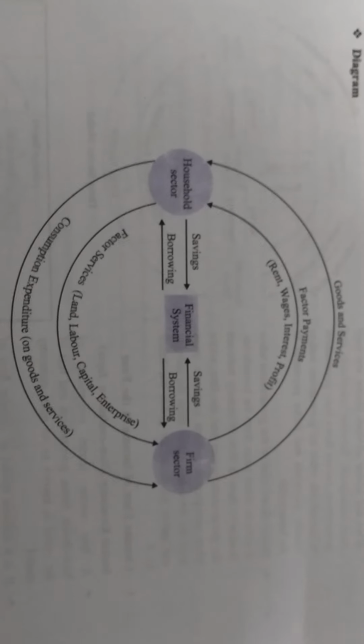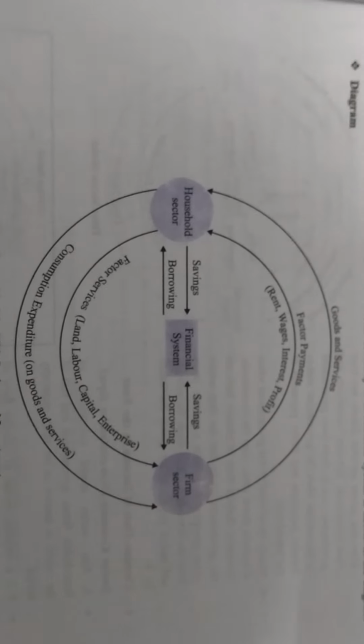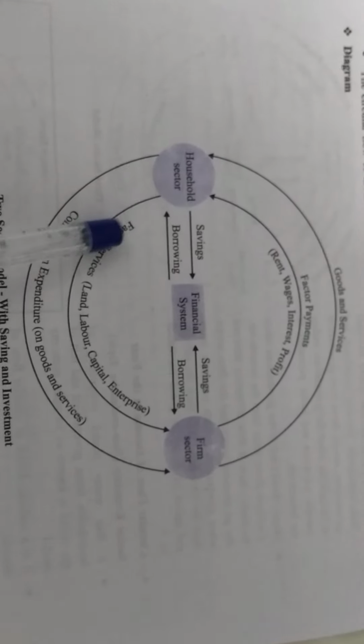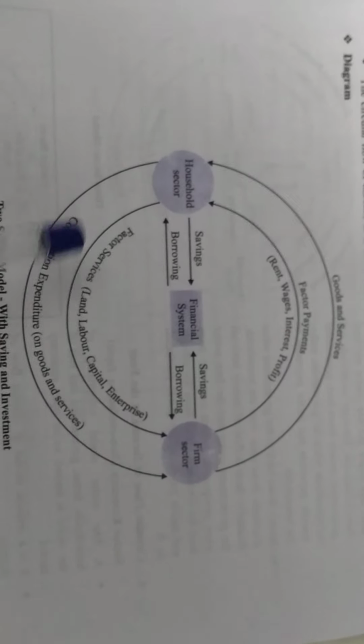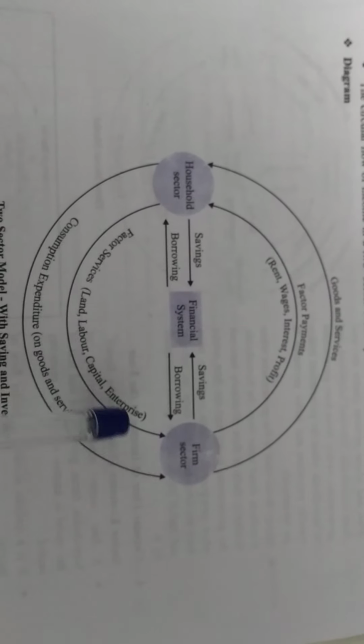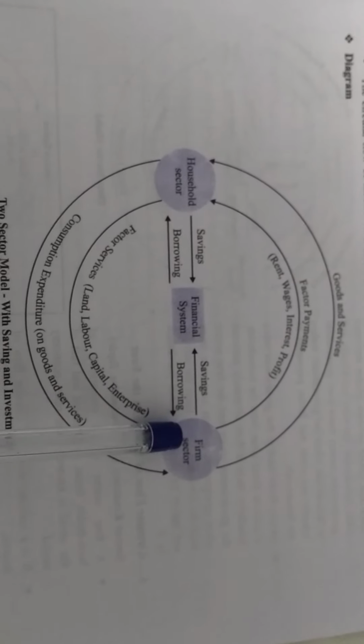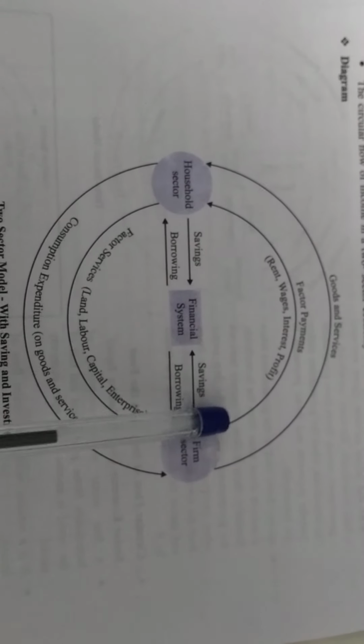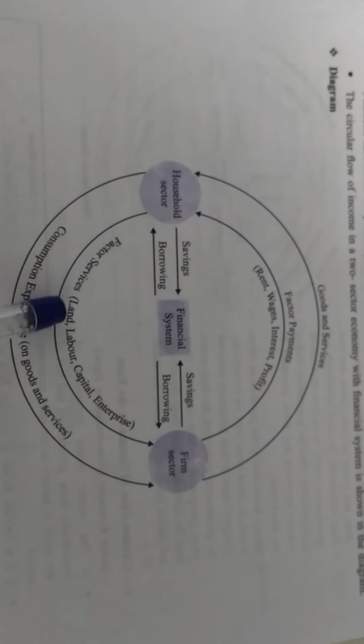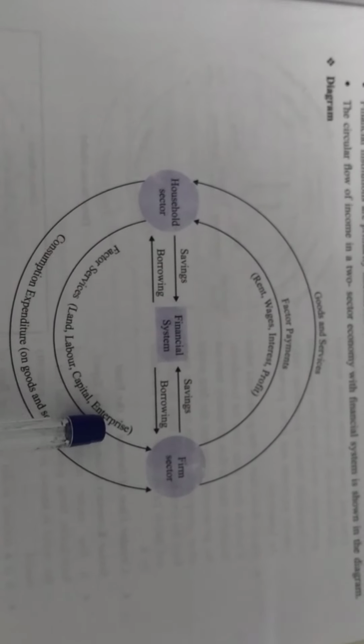Two sector economy, that means hardly two sectors are there in the economy. First is the household sector, second one is the firm sector. No government sector, no rest of the world. So now first of all, household sector is giving the factor services to the firm like land, labor, capital and entrepreneurship. So what firm is giving in return of the services? Firm is giving the payments, rent, wages, interest and profit to the land, labor, capital and entrepreneurship.